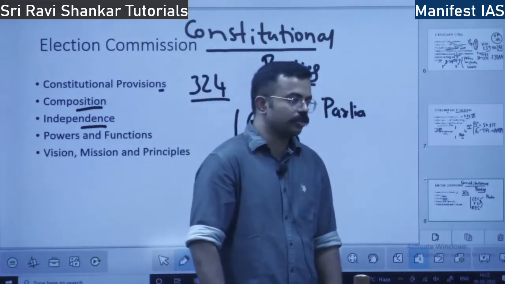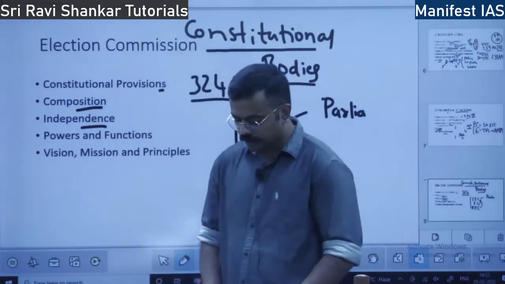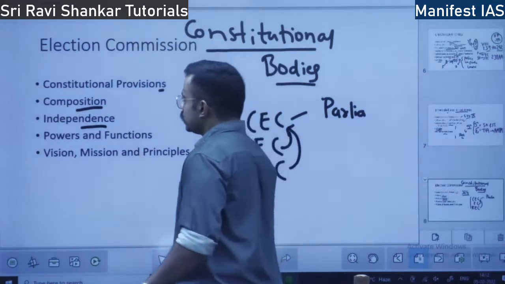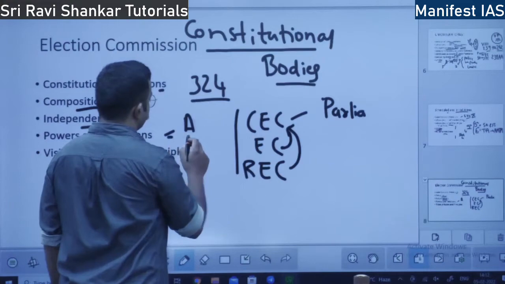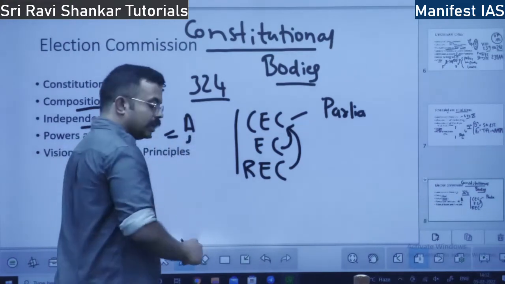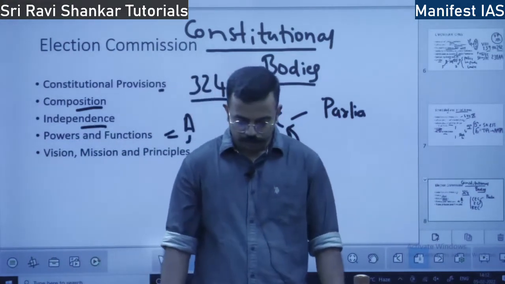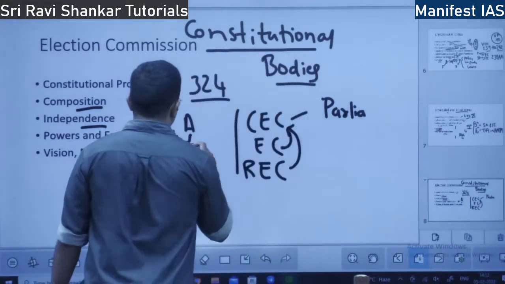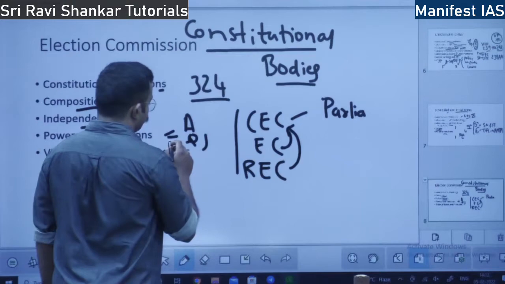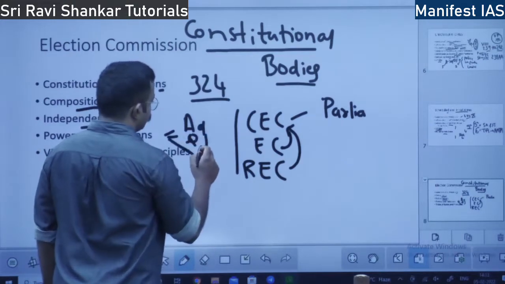Powers and functions. What are the powers and functions of the Election Commission? They can be divided into administrative, quasi-judicial and advisory powers. They don't have complete judicial powers.